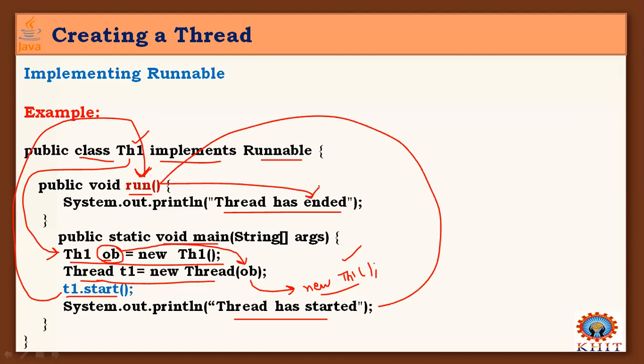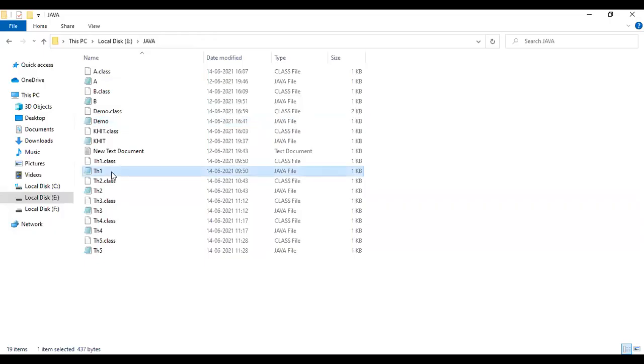Okay, go to the execution part. Remember the class name is thread1. So here it is the thread1 class, the same information I've taken into this.